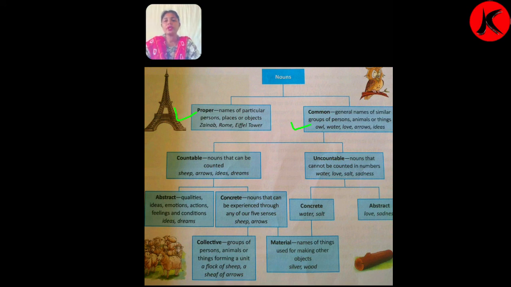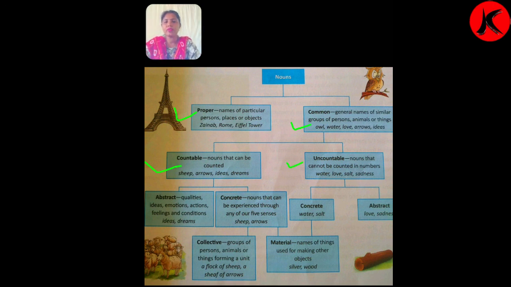I would like to give more examples in common noun. For example, teacher. Teacher means it's a sir also, it's madam also. So it belongs to all. We can say it common noun. Doctor is also a common noun. So now next one, in common noun there are two parts, two types. First, countable and another uncountable.